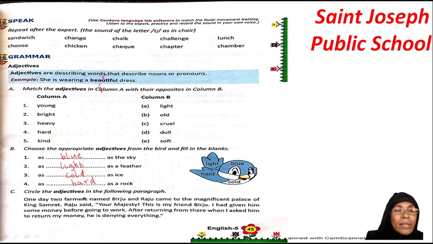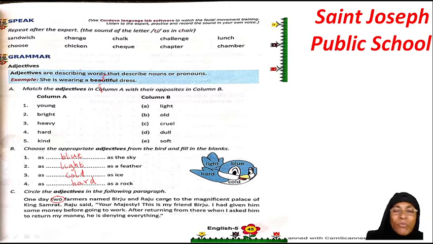Now, see what they are telling us to do in your C question. Circle the adjectives in the following paragraph. Let us read. One day, 2 farmers. Your farmer is your noun, and what is describing your farmer? It is your 2. So, circle this, because when a word describes a noun, it is your adjective. 2 is your adjective. One day, 2 farmers named Birju and Raju came to the magnificent palace of King Samrat.